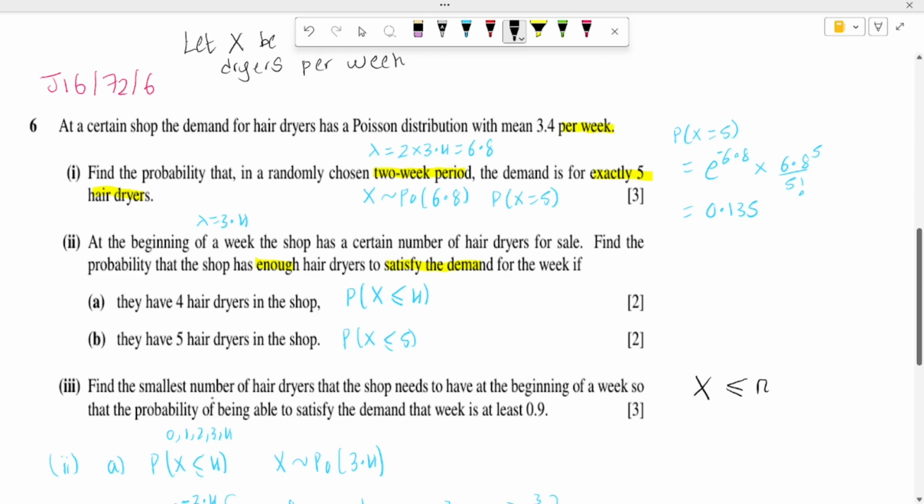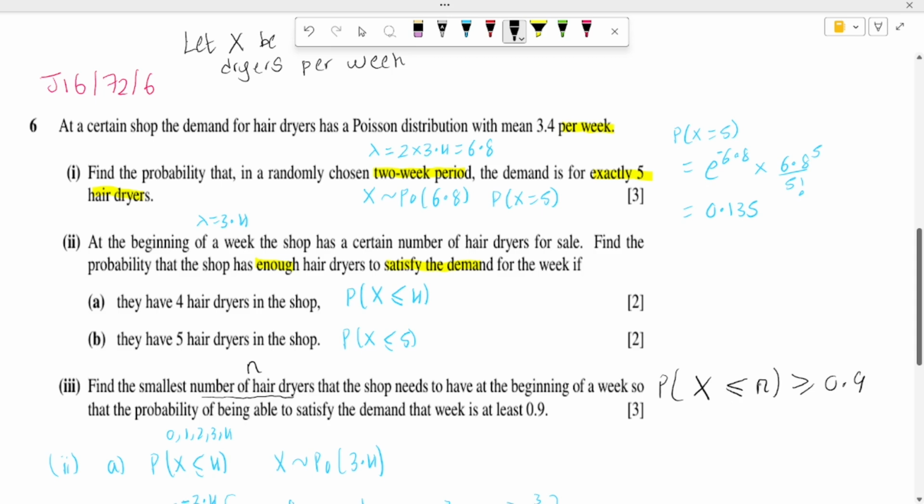So for example, if the number of hair dryers is N, the demand should be less than or equal to N, and then we need to find N so that the shop owner is 90% sure he or she will satisfy the demand. So basically we need to find probability, and it says at least 90%, so at least 0.9.